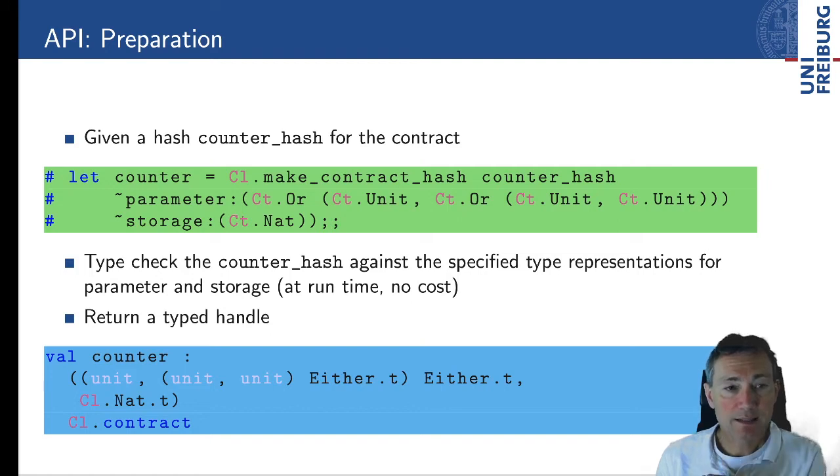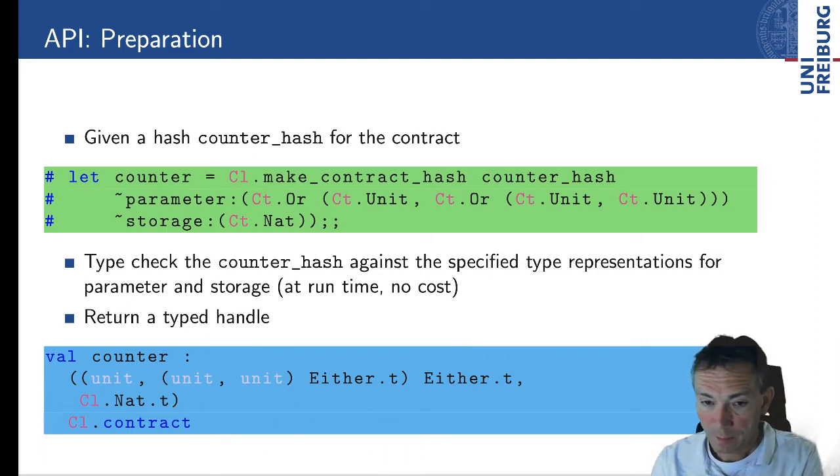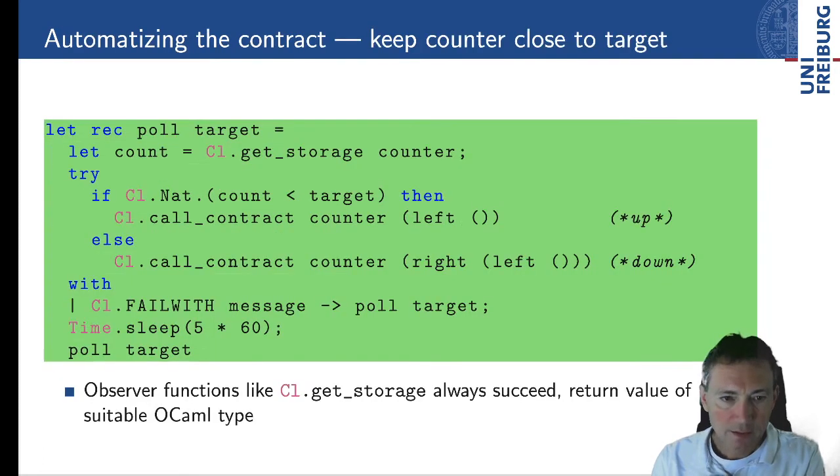Once that is verified, we actually obtain a typed handle counter where the parameter is mapped into a corresponding OCaml type, and also the storage type is mapped into a suitable OCaml type. So how can we work with that? Here is a very simple thing. There is a nicer, better motivated example in the proceedings.